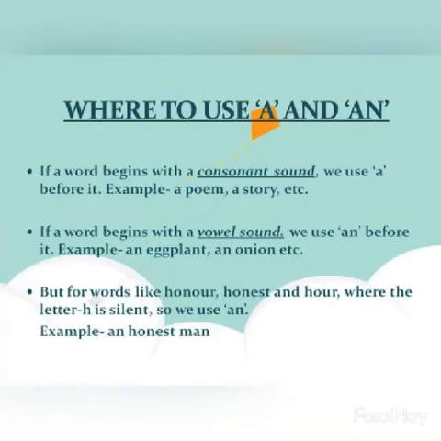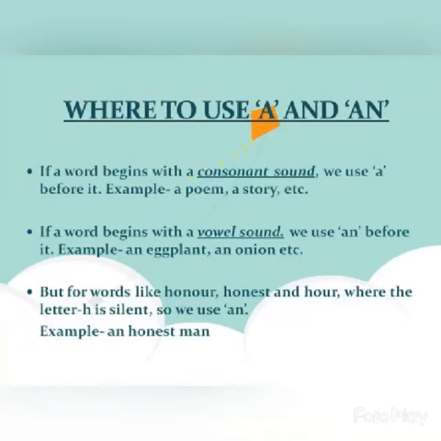Let us start. If a word begins with a consonant sound, we use a before it. Example, a poem, a story. If a word begins with a vowel sound, we use an before it. Example, an eggplant, an onion.